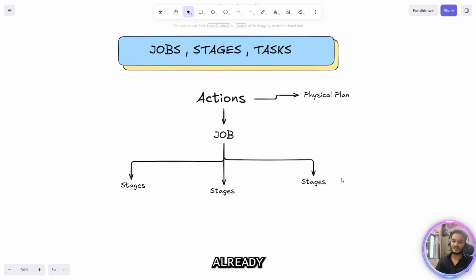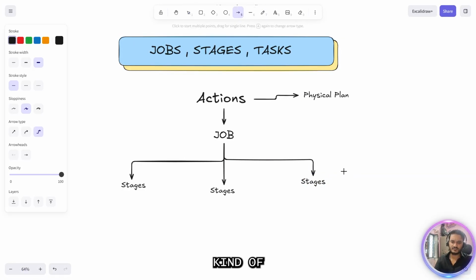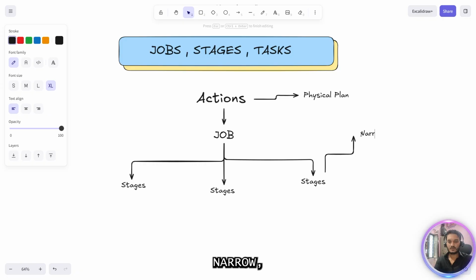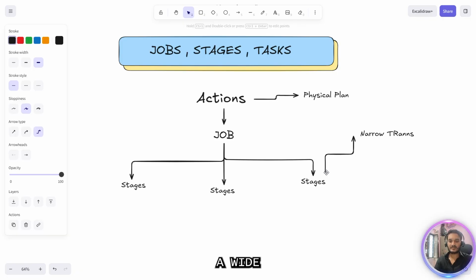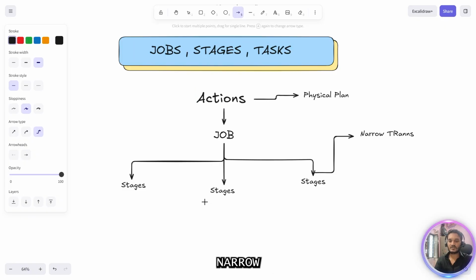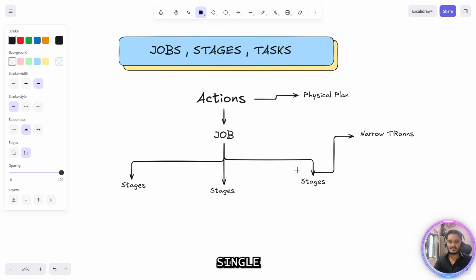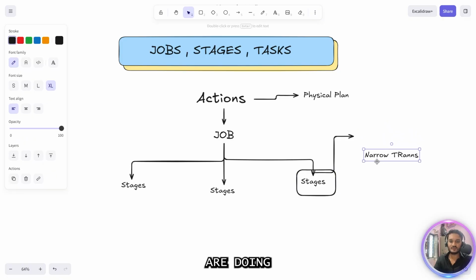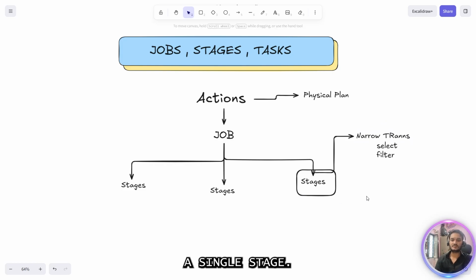What kind of transformations? We have already discussed this. It will have two kinds: narrow transformations and wide transformations. Basically, all the narrow transformations will come into a single stage, that is your filter and your select. If you are doing this kind of transformation, they usually come inside a single stage. That's the major difference. So let me write it here: you are doing select, you are doing filter, and that will come into a single stage.